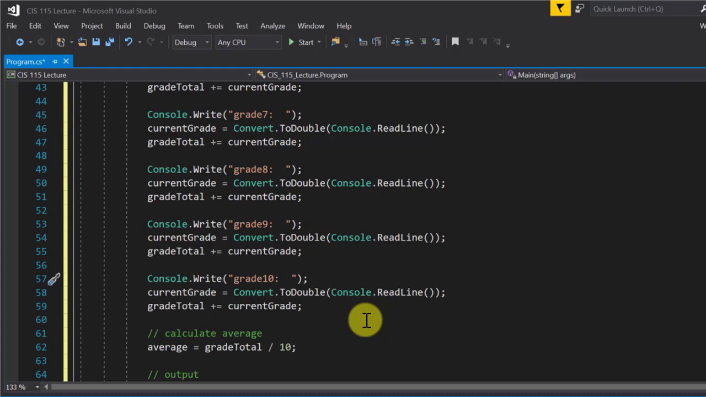Actually, when we get to loops, which is the next thing we're going to do, we're just going to have one set of these lines, and we'll just loop as many times as we want to enter grades. So if we want to have 100 grades, we'll loop 100 times. We want 10 grades, we'll loop 10 times.